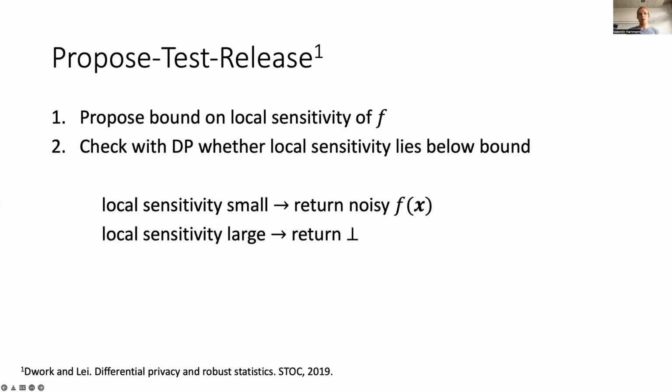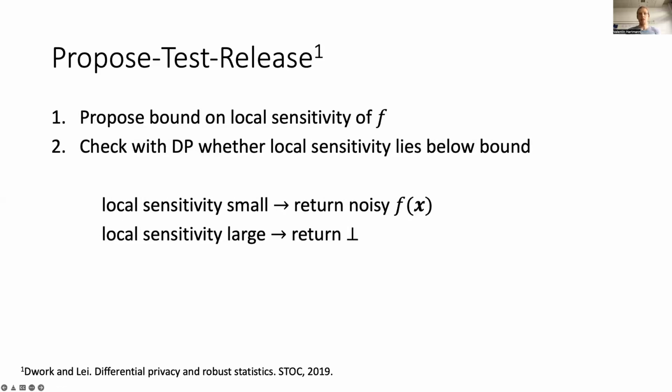A similar example is the propose-test-release framework by Dwork and Lei. The goal is to compute a statistic f. In our paper, we analyze the case where f is the interquartile range, a measure of the spread of the data similar to the variance. Propose-test-release makes use of the local sensitivity of f, that is, how much the value of f changes when one changes a single record in the current database.